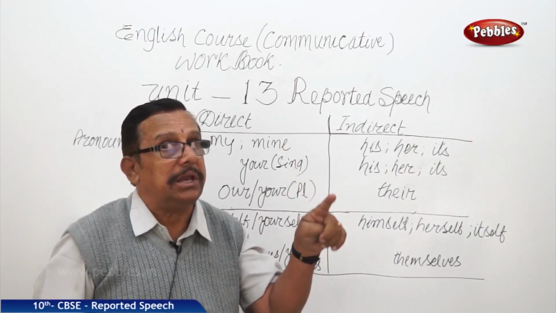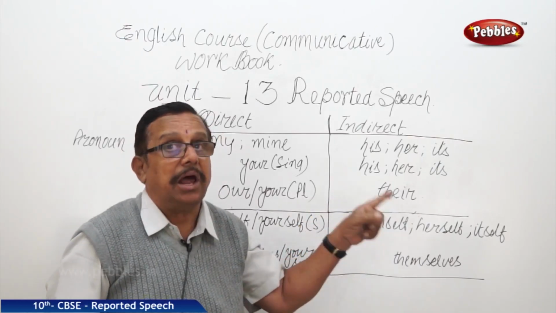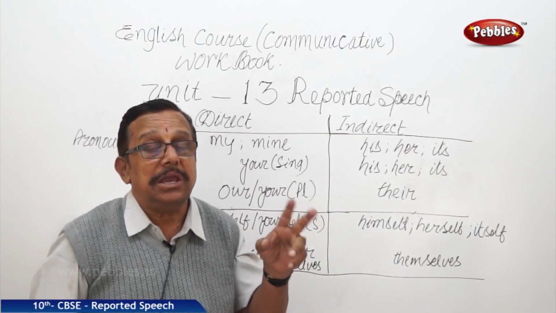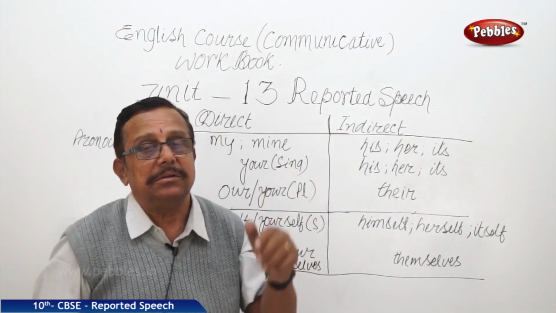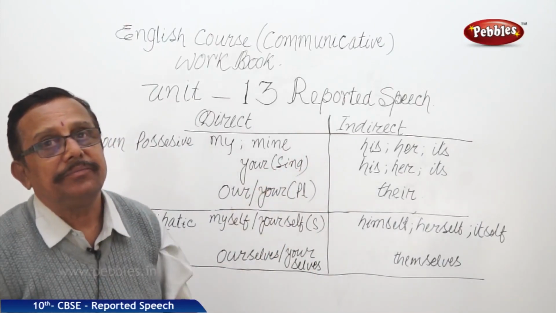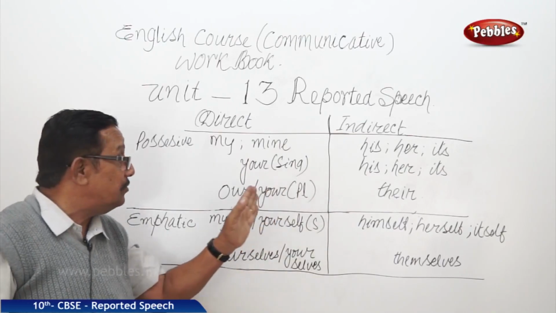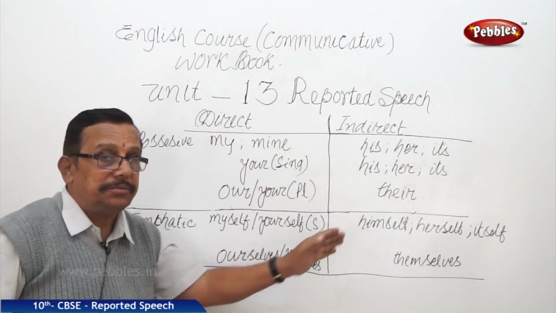Unka, unke, unki, it is there, spelling is T-H-E-I-R. T-H-E-R-E, there, there is wah, waha. That way we have to put it. If at all we see here, that we have to use.